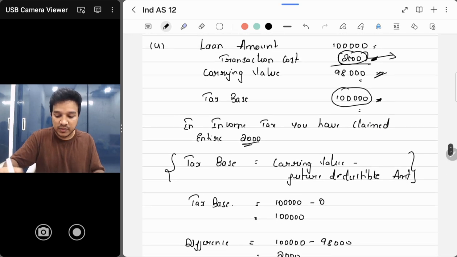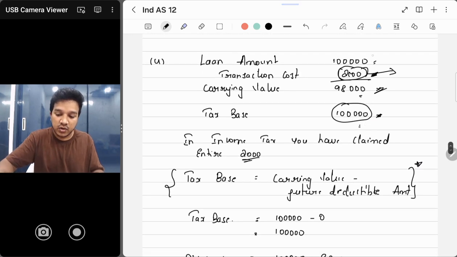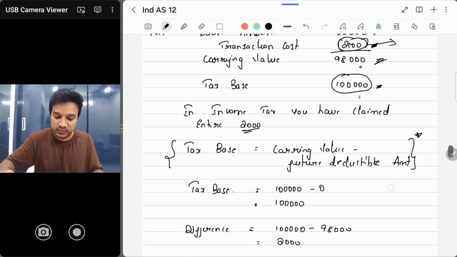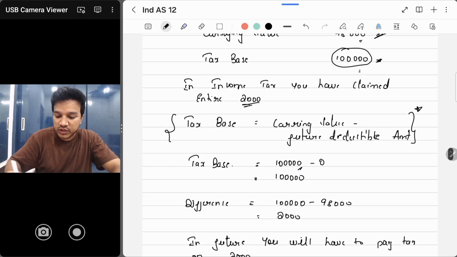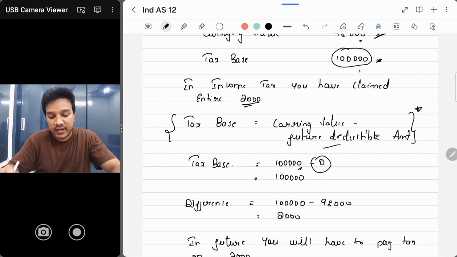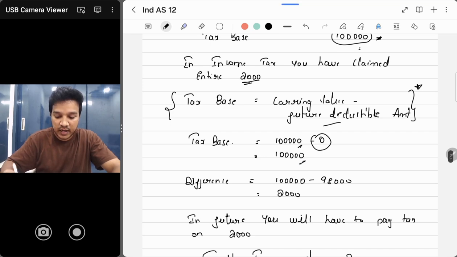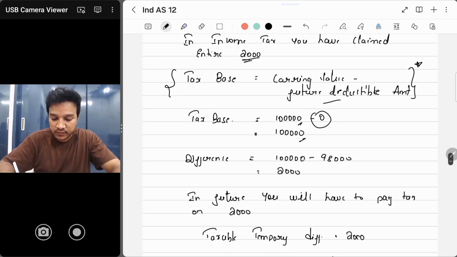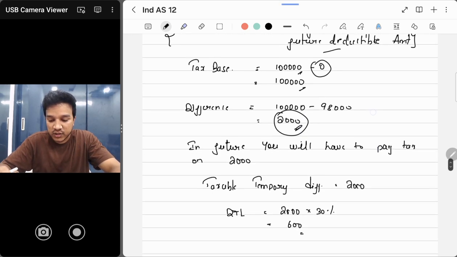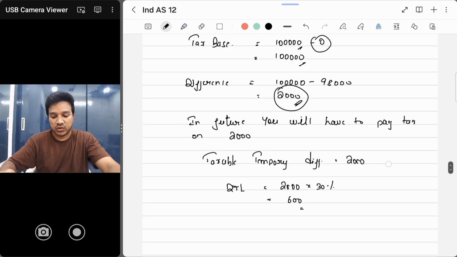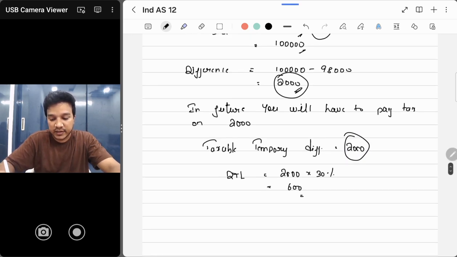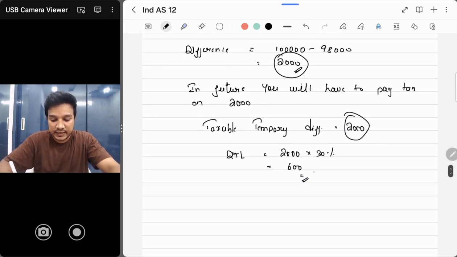ठीक है, so carrying value. Now apply the same thing in this formula. Okay, लोन अमाउंट कितना, carrying value, so 1 लाख carrying value and future deductible amounts. फ्यूचर में कुछ भी डिडक्शंस नहीं मिलने वाले हैं. So your tax base is 1 लाख and your difference is 2,000. 1 lakh minus 98,000, your difference comes to 2,000. In future you will have to pay tax on 2,000, right? As per income tax you have claimed entire 2,000 now only. So in future you will have to pay tax on that. So it's a taxable temporary difference of 2,000 and DTL is applied.